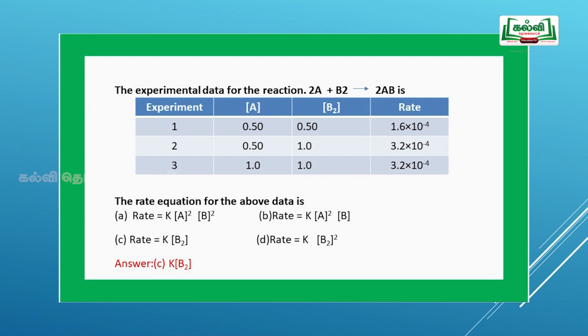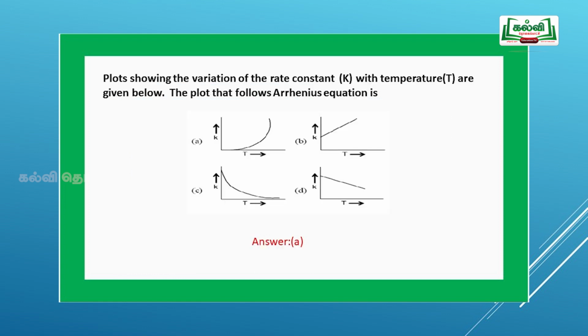So the overall rate is equal to k into concentration of B2. It depends only on the concentration of B alone. It does not depend upon the concentration of A, because the order of the reaction with respect to A is 0. So the answer is C, k into concentration of B2. Next we shall move to the next question.